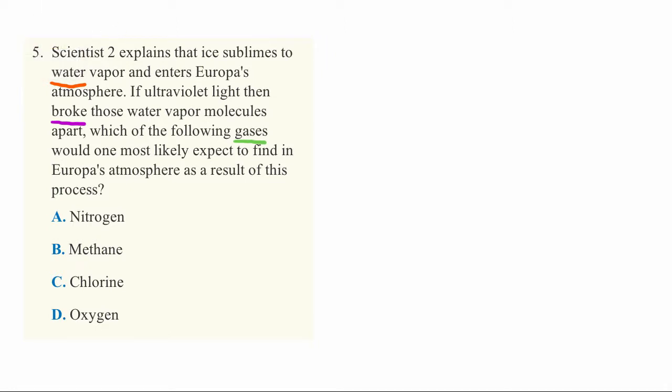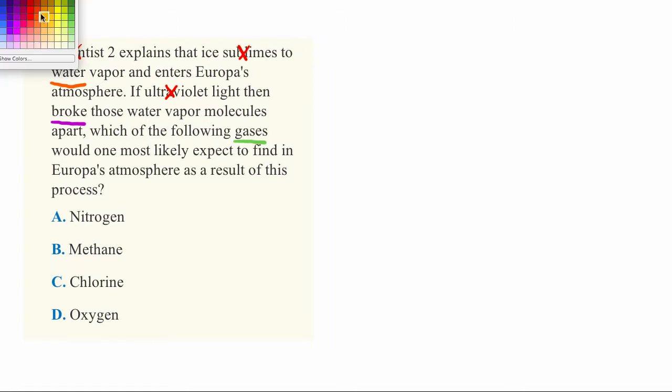This is a challenging question for a few reasons. One, they give you a bunch of extra information. They introduce this word sublimes, which we actually don't need to know about. They talk about ultraviolet light, which we don't need to know about. And they also talk about the passage, what Scientist 2 says. But actually, none of these things matter.